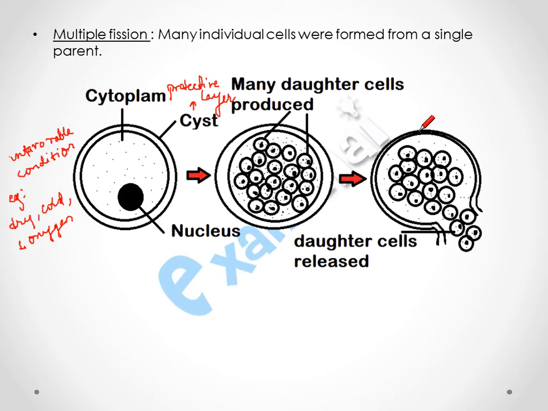After that, when the environment becomes favorable to the cell, this cyst will burst and all the daughter cells will be released into the environment, and each of them will grow into an individual.